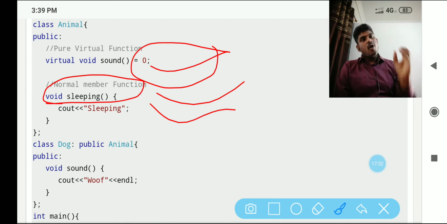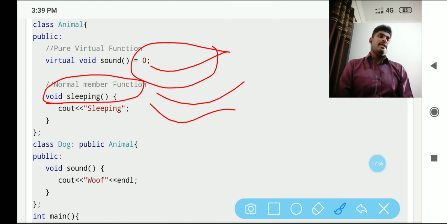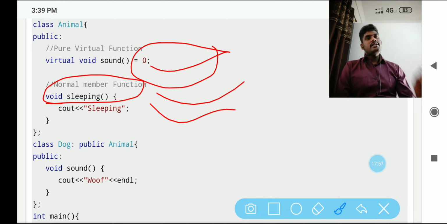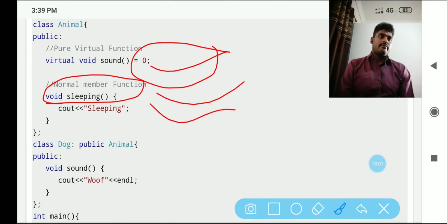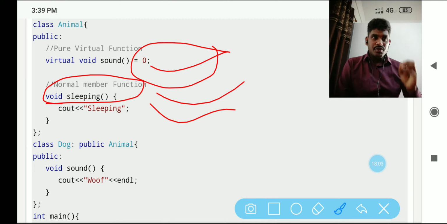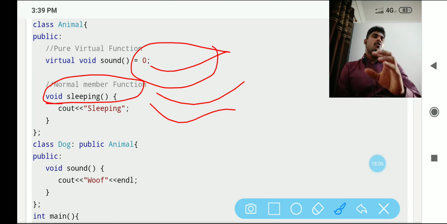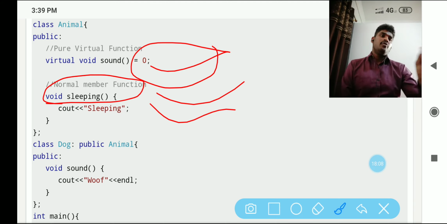Because sounds are unique to animals. How a dog makes sound, the remaining animals may not. That's why making sound is unique, and we put the sound function as a pure virtual function.